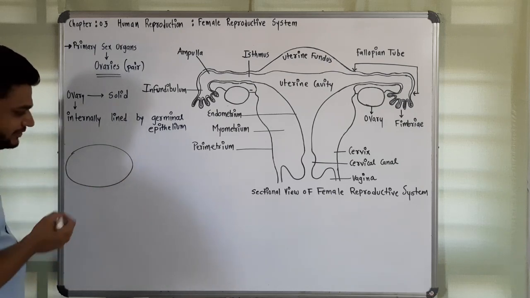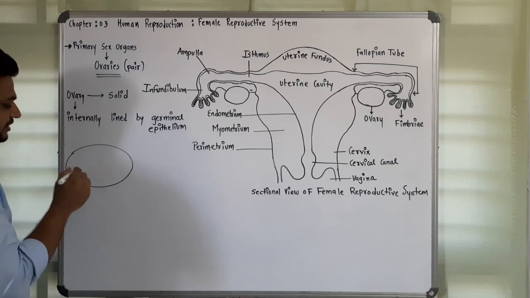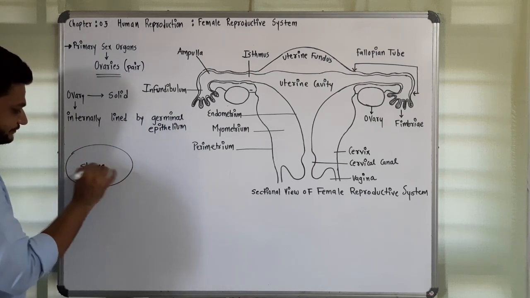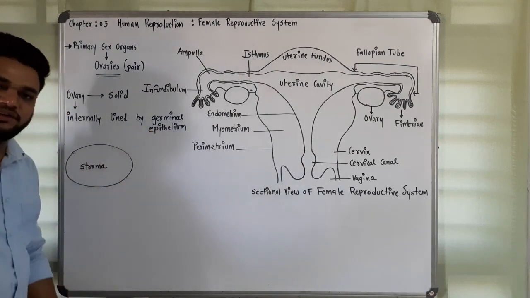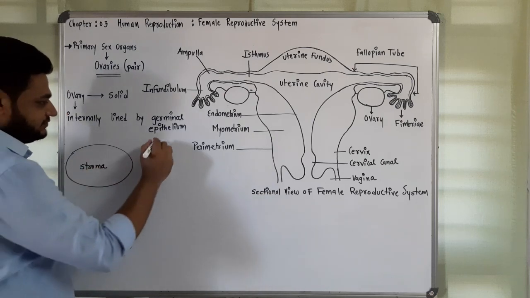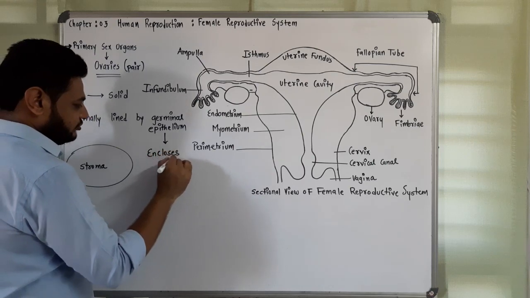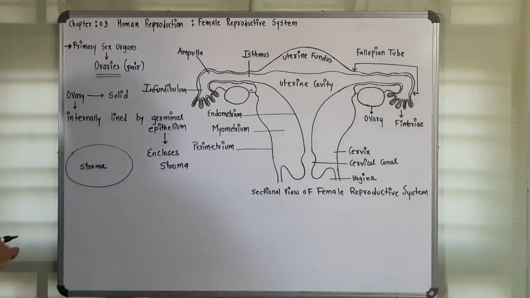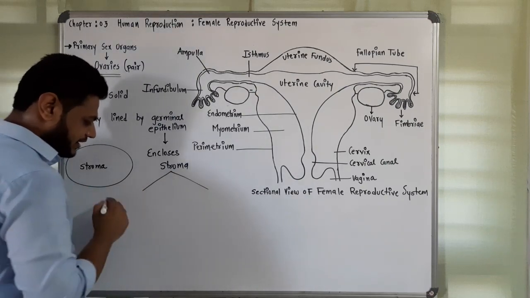It is almond shaped. So it is internally lined by germinal epithelium. Then the inner part is referred to as stroma, which is enclosed by the germinal epithelium. Now, the germinal epithelium encloses the stroma, right? Stroma is divided into two parts.